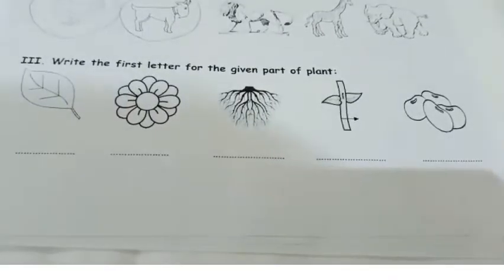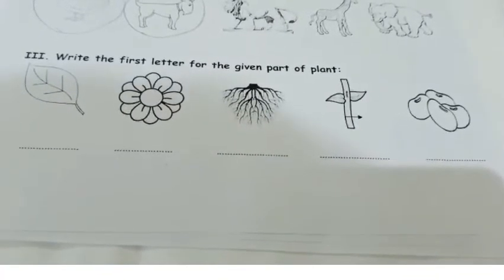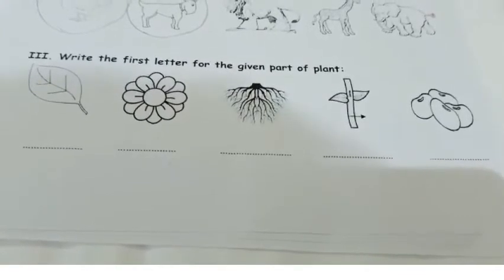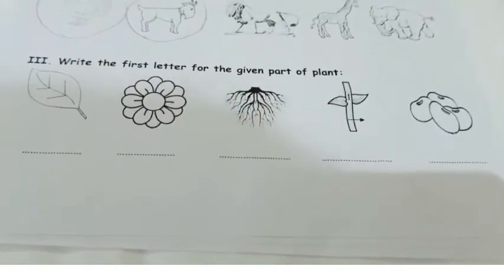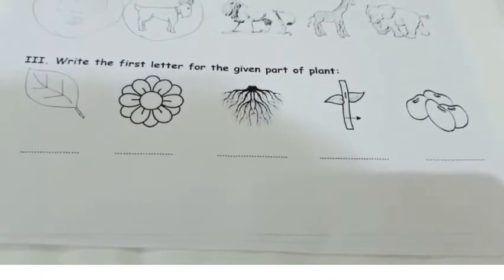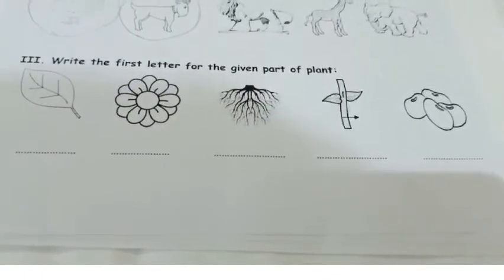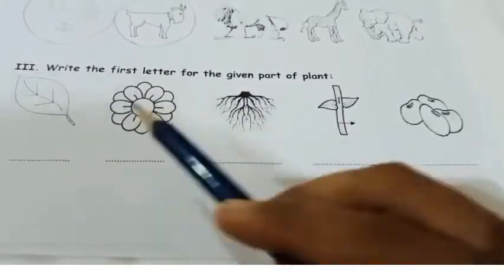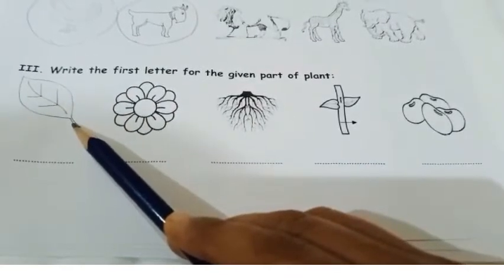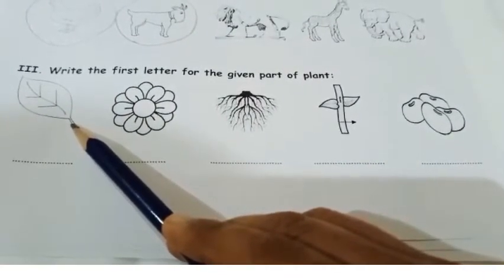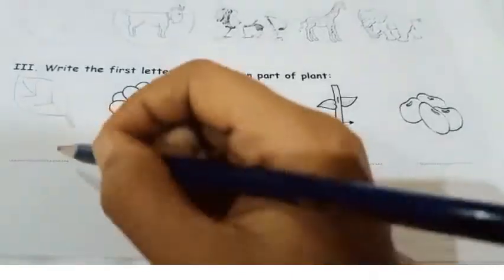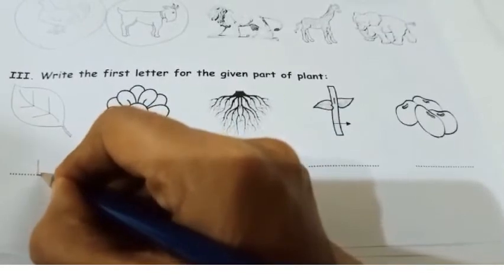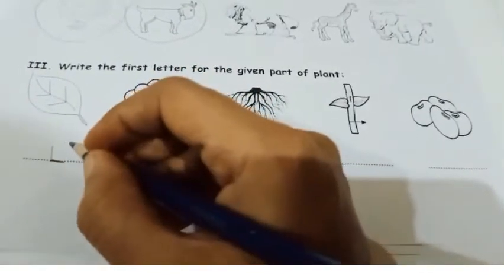Hello children, welcome back. In today's session, we'll be completing EVS second term practice paper. The third section will be doing write the first letter for the given part of the plant. Yes, so let's see what is the first picture. It's a leaf. Leaf starts with which letter? It starts with letter L. So let's write L here, capital L. Standing line, sleeping line. L.